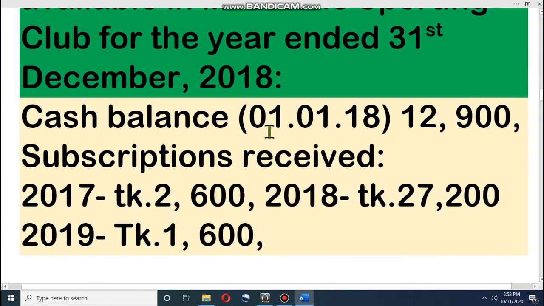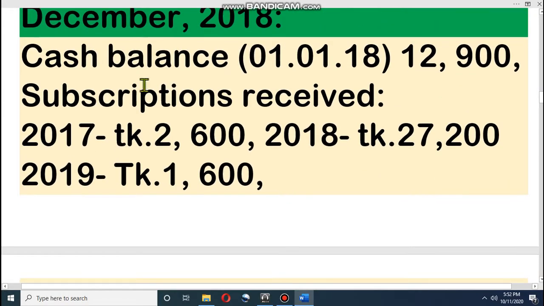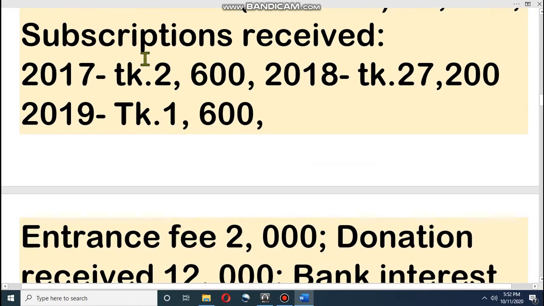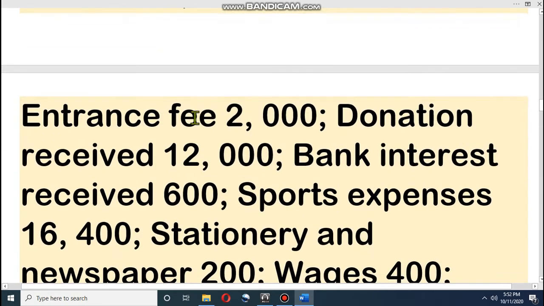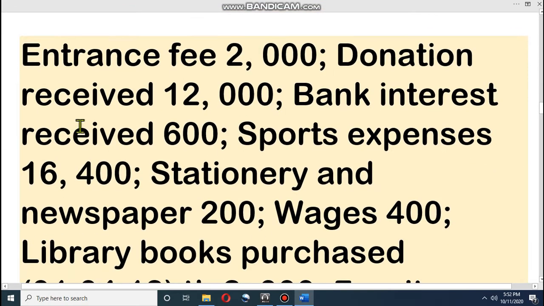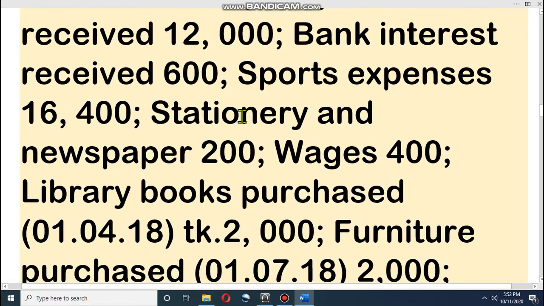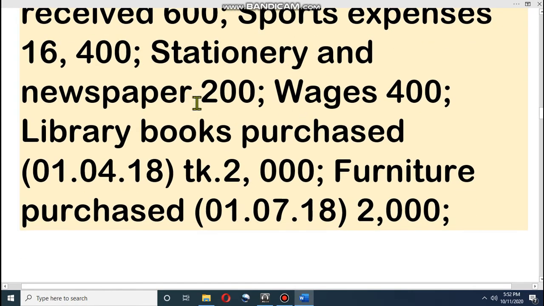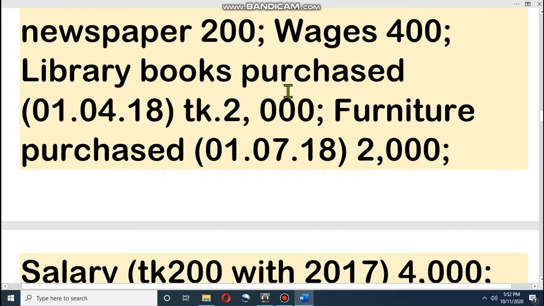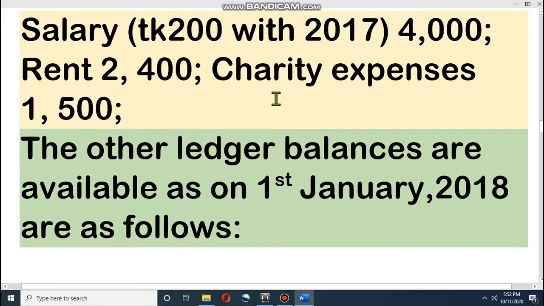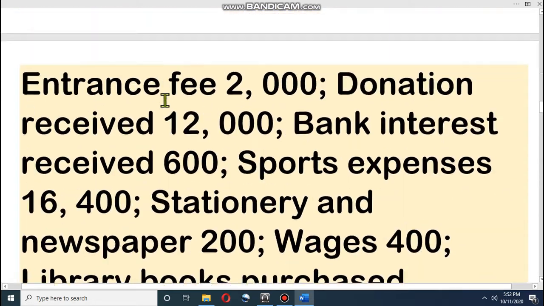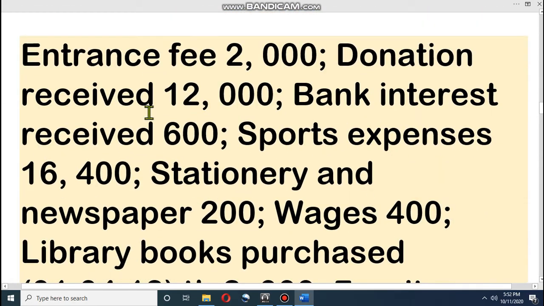At first we have to find out the receipts. Look at number one, receipt will be subscription. We receive subscription from club members. Then entrance fees, this is also received. Donation received. Bank interest, it is also received. Sports expenses, yes, it is payment. Then stationery payment, newspaper payment, wages payment, library book purchase payment, furniture purchase payment, salary, this is payment. Rent we have to pay, charity expenses pay. So, dear student, it is very easy to find out which one is received and which one is payment.